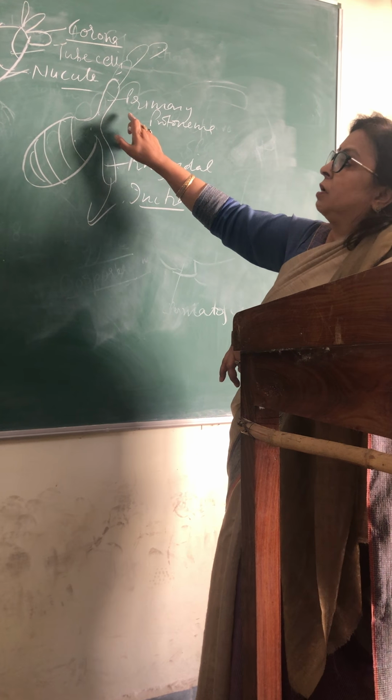One thing which we see in the life cycle is alternation of generation. What do we mean by alternation of generation? Like we have seen the life cycle of Chara, we know that the plant body of Chara is haploid. During vegetative reproduction, the haploidy continues.